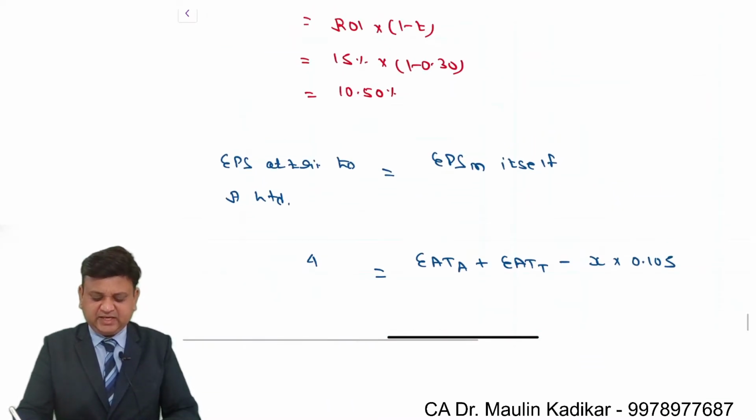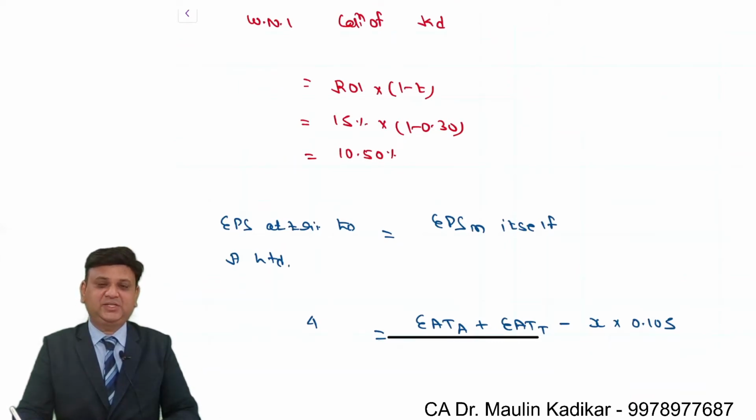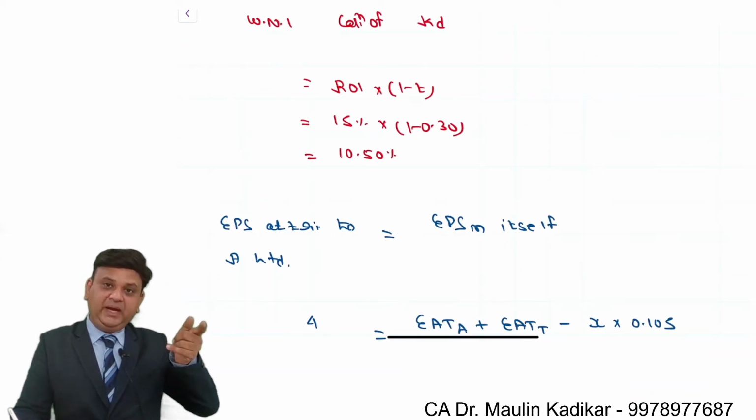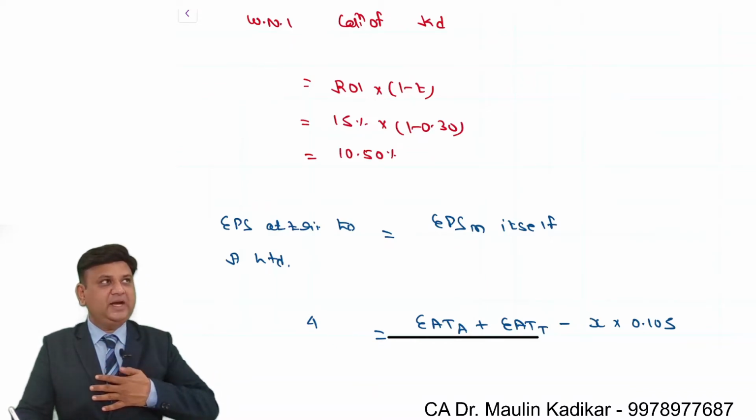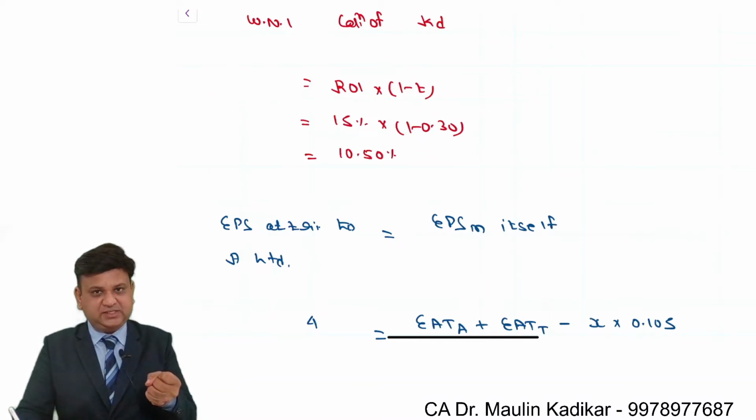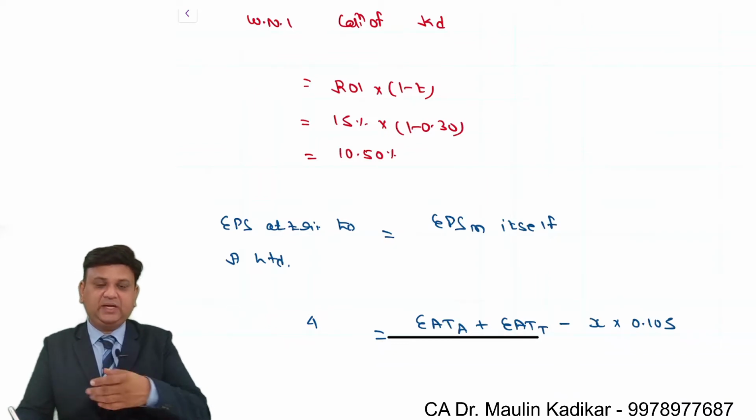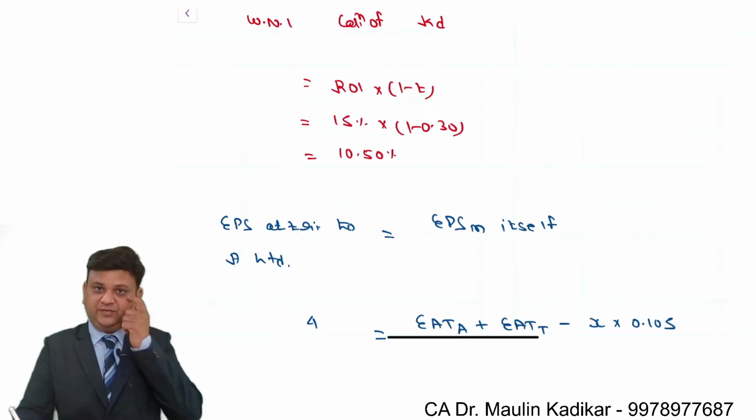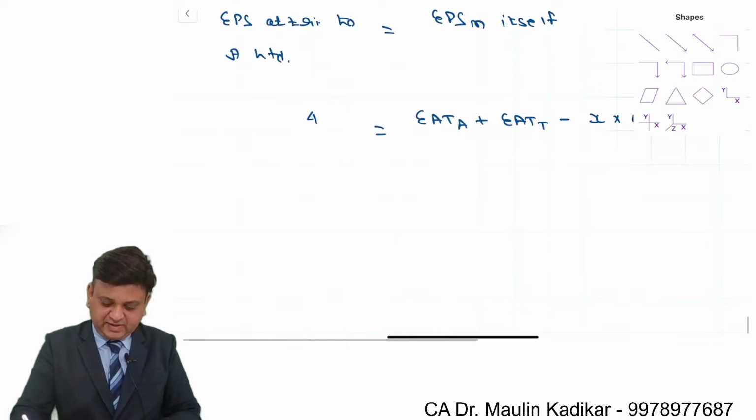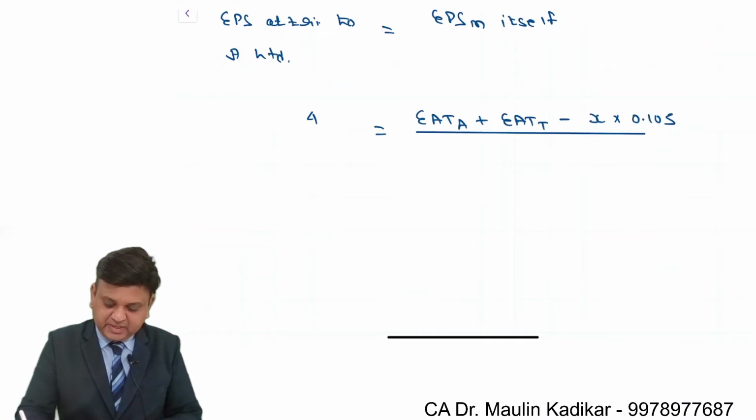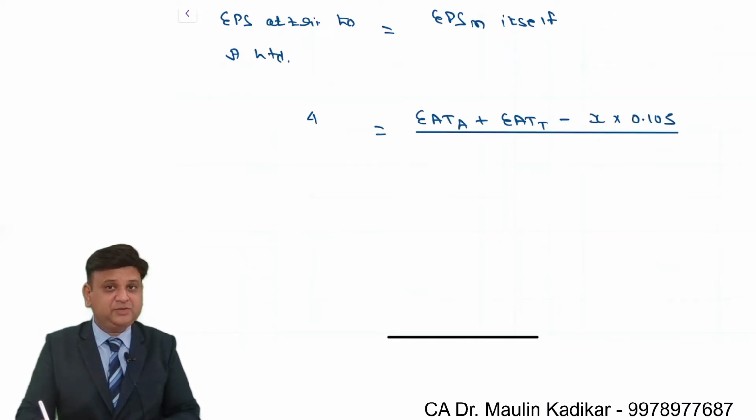What is X? X is the amount of the cash consideration that we are going to pay for acquisition of the target company. The company has borrowed an amount of rupees X and that amount is paid in form of consideration for acquisition of the target company. So it is X into 10.5%. That is the post-tax cost of debt financing that we will have, divided by the number of shares of the merged firm.